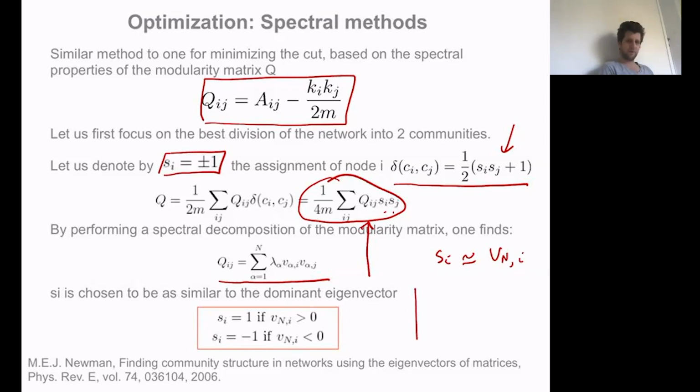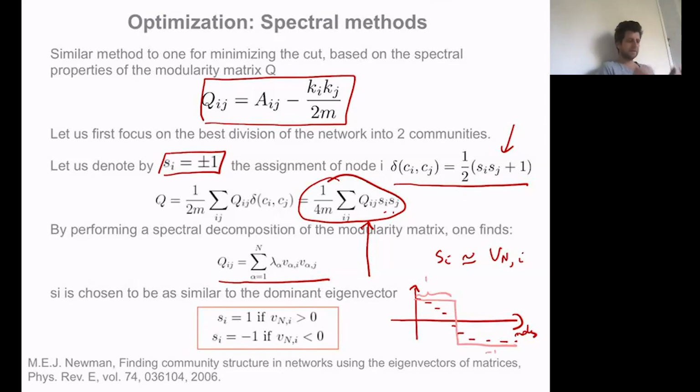So if I rearrange my node labels, and these are the entries ordered from the largest to the smallest, I'm going to choose an S that would be something like this, where those nodes with positive entries are in community +1, for instance, and those nodes with a negative entry are in community -1.